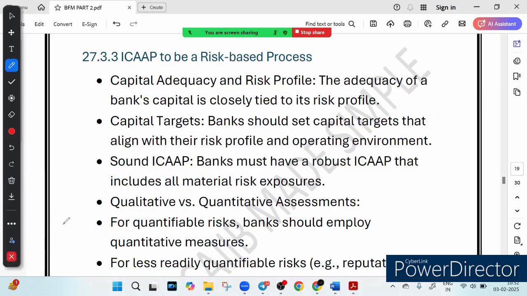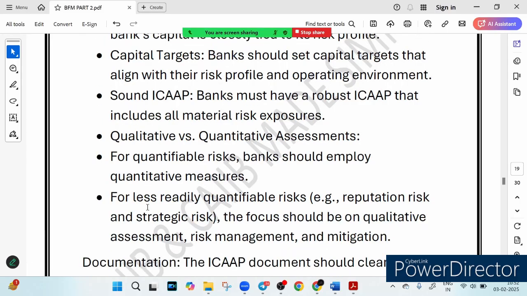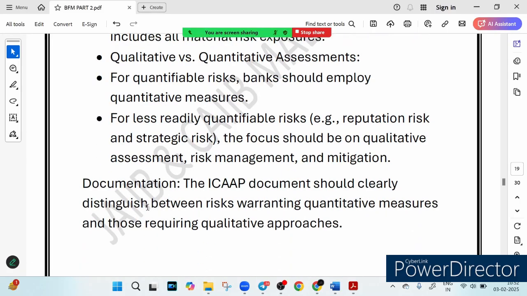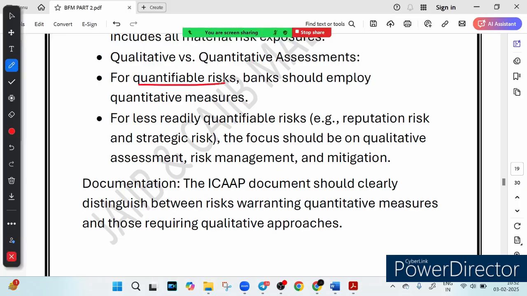So banks don't handle all these risks the same way. Some risks can be measured precisely while others require expert judgment. If we talk about measurable or quantifiable risk, like credit risk and market risk, these are the measurable kinds of risk. For measurable risk, a bank uses mathematical models and stress testing. That quantitative measure means mathematical models and stress testing.